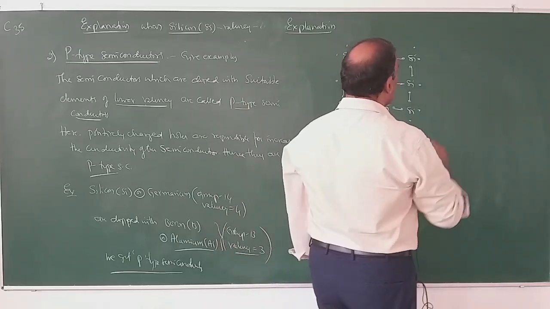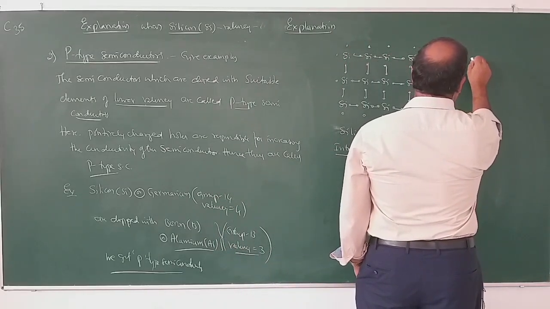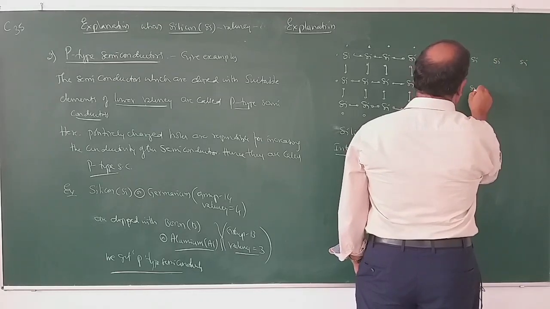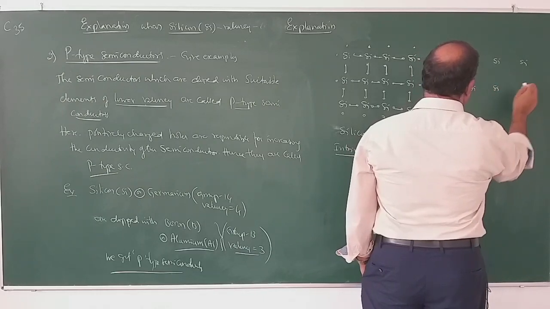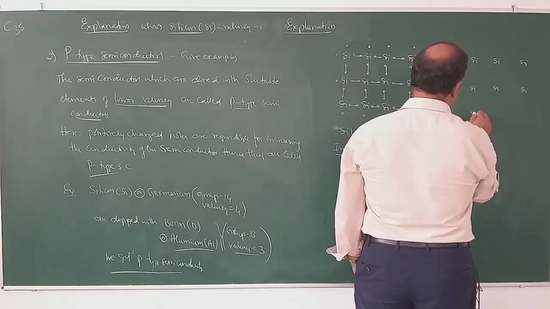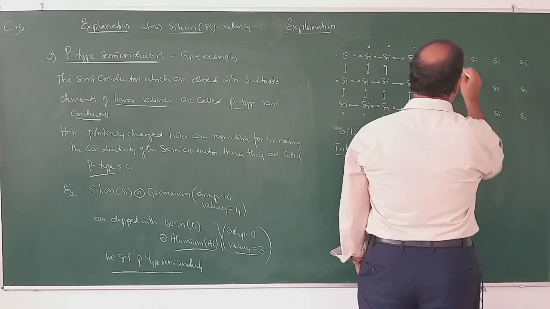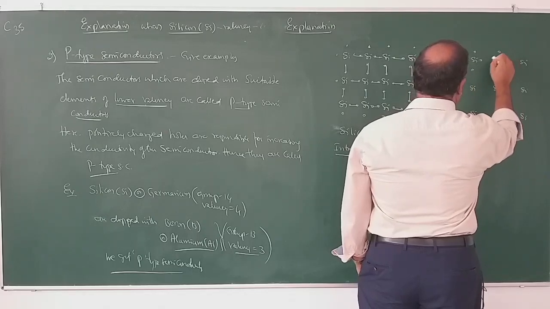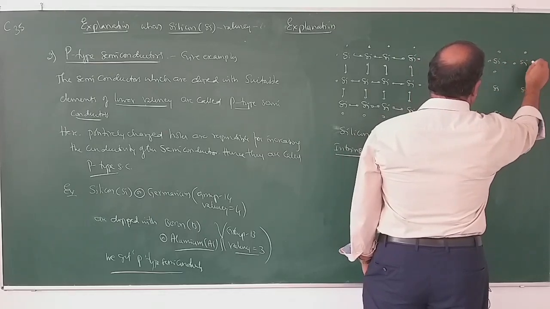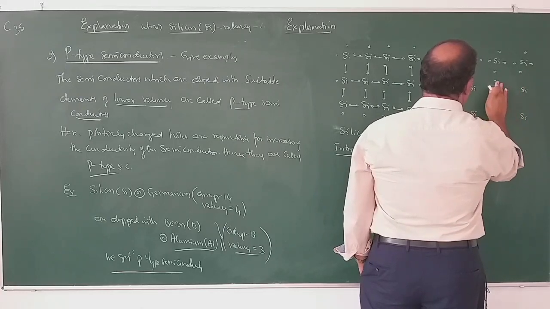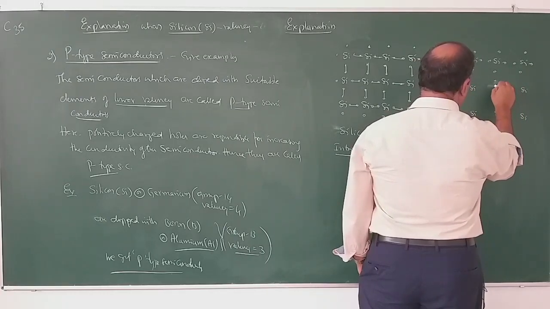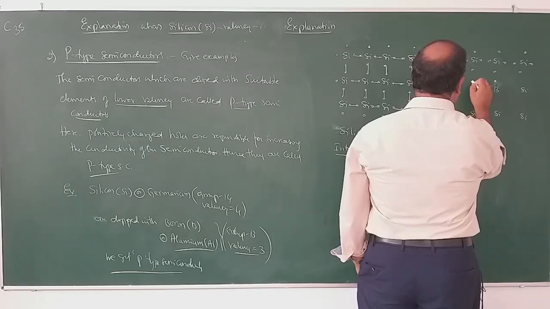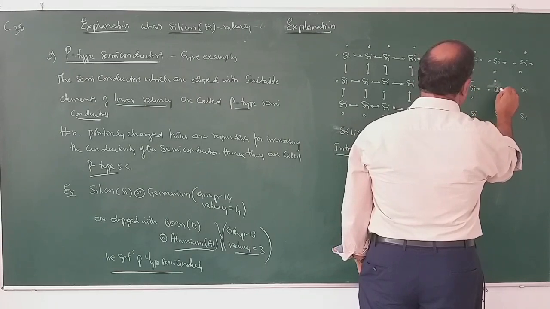So it is an intrinsic semiconductor. If this semiconductor is doped with lower valency elements like boron, again there are 4 electrons around each silicon. If this silicon is doped with boron, what is the valency of boron? Valency of boron is 3.